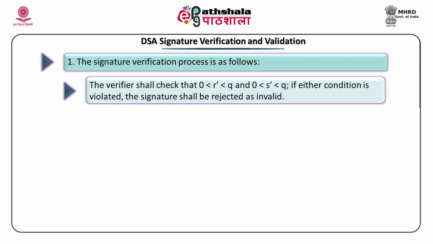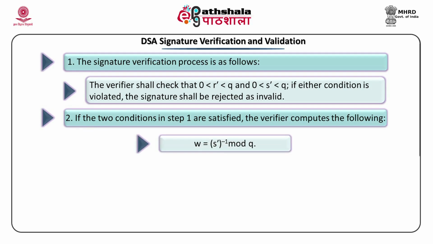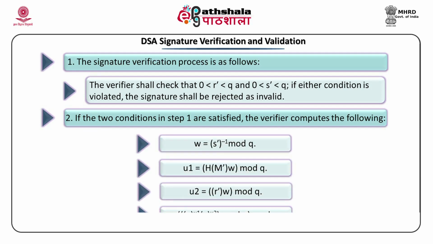That is the first case to be considered. R dash should always be between 0 and Q, and S dash should always be between 0 and Q. If either condition is violated, the signature shall be rejected as invalid. If the two conditions in step 1 are satisfied, then the verifier computes more things.